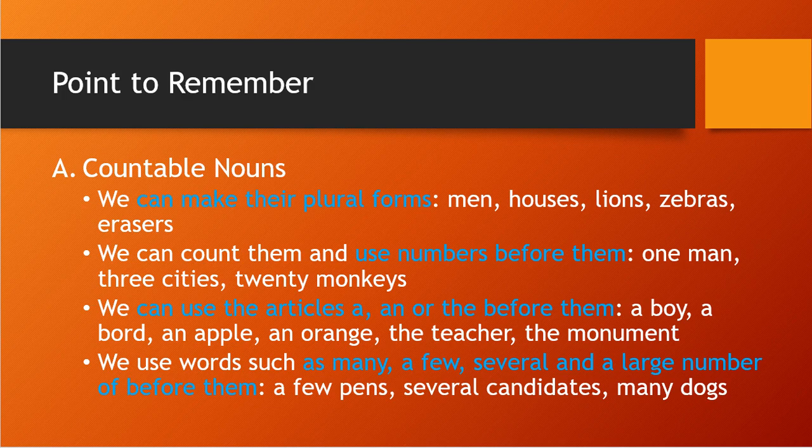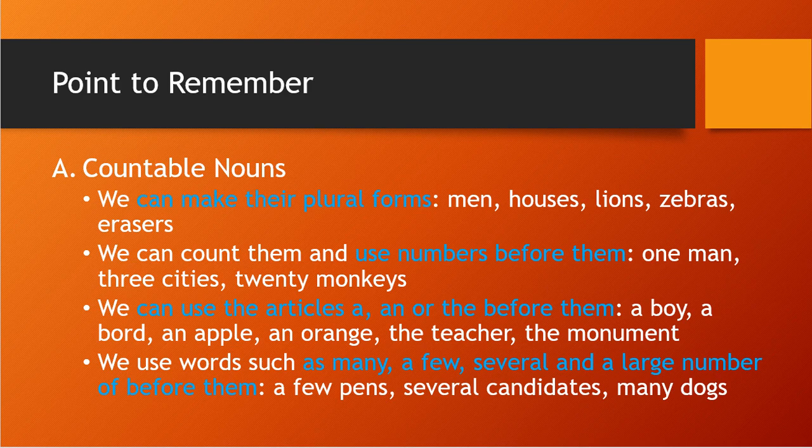We can use the articles a, an, or the before them, and we can use words such as many, a few, several, and a large number of before them.